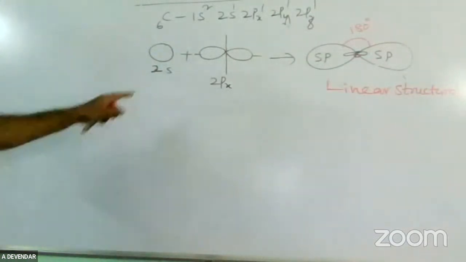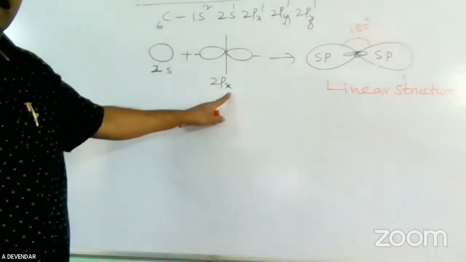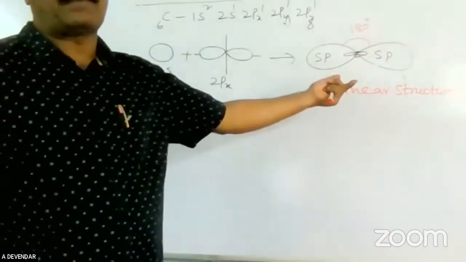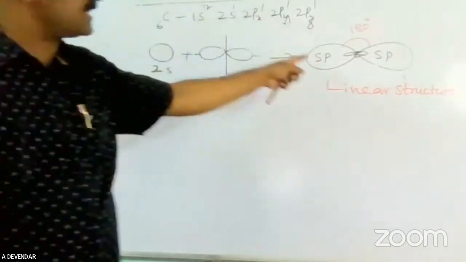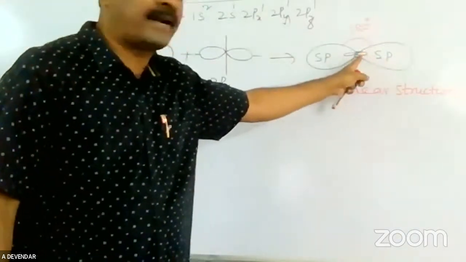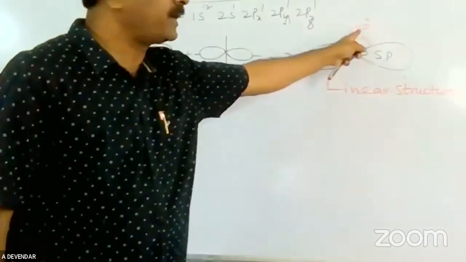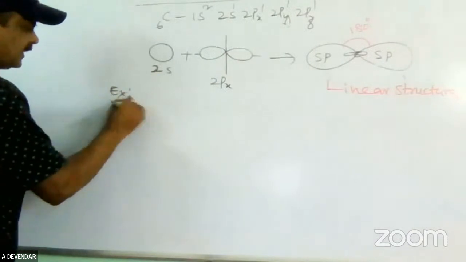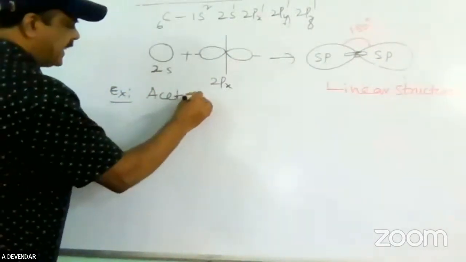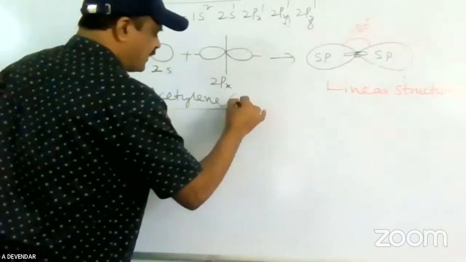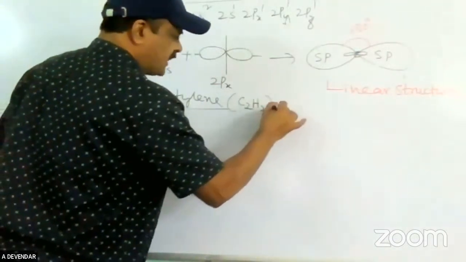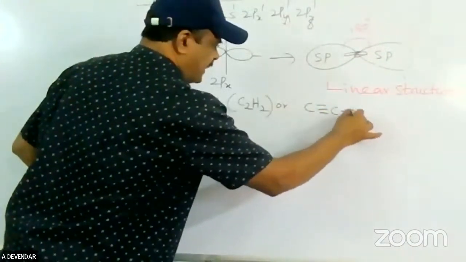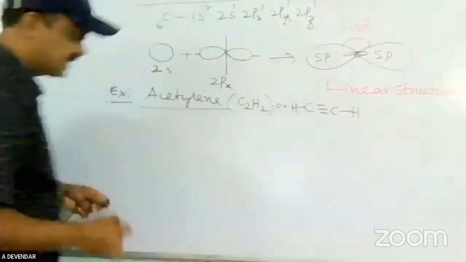Very simple: one s orbital and one dumbbell shaped p orbital mix each other, forming 2 sp hybrid orbitals. This is called sp hybridization. These sp hybrid orbitals are arranged on the carbon atom in linear form, so the bond angle is 180 degrees. Now the example is C2H2, where a triple bond is present between the carbon and carbon. This is the structure.